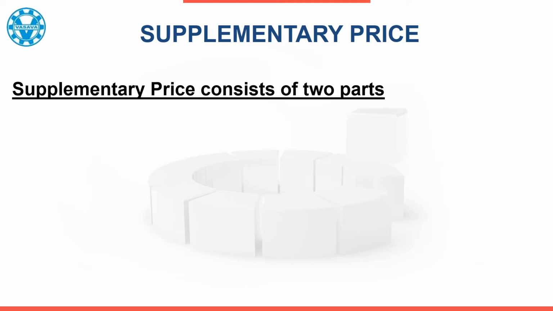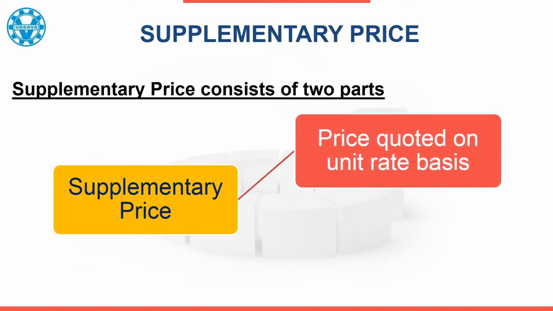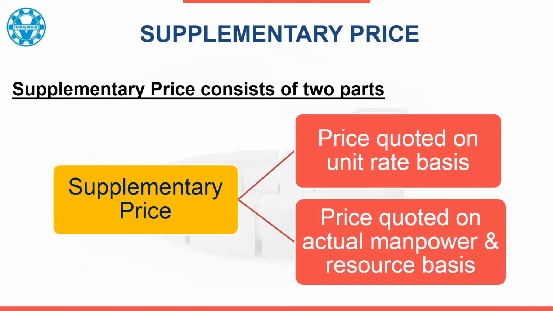Now the supplementary price is divided into two parts. Part 1 is the price quoted on unit rate basis and Part 2 is the price quoted on actual manpower and resource used basis. The aforesaid example of pipeline fouling of course comes under unit rate basis, because pipeline laying price can be quoted in rupees per meter. However, some other work may not be possible to define on a unit rate basis.